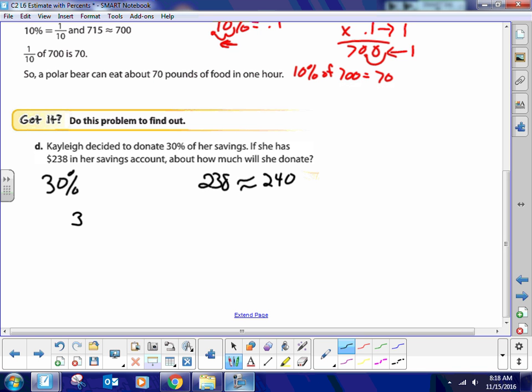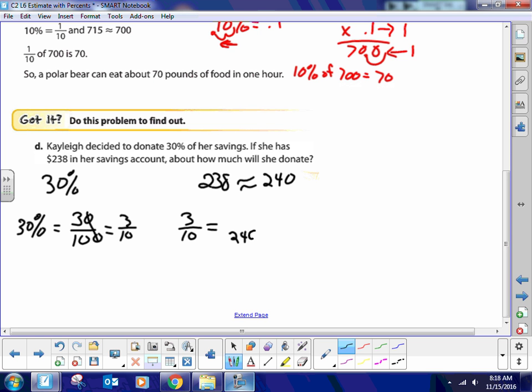That's 3 over 10, right? 30% is equivalent to this, but then you strike out both zeros and you got 3/10. So then you take 3/10 and you want this to be equivalent to 240.